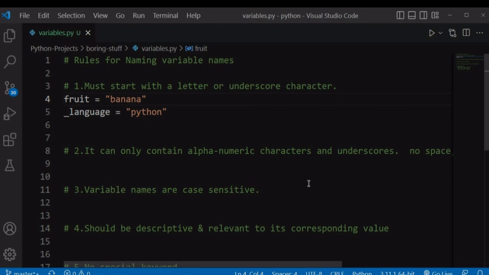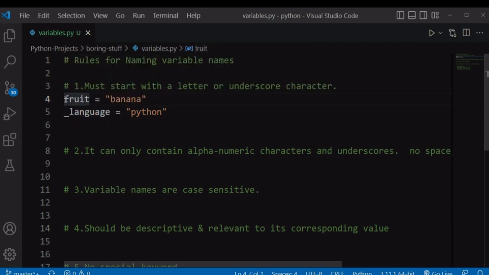In this video, we'll talk about some rules or conventions you have to follow when you're writing variable names. The first rule is you must start your variable names with either a letter or an underscore character. Like our fruit variable here, it starts with the letter F, so this is a valid way of writing our variable name. The second valid way is starting it with an underscore, like this, underscore language. If you start your variable name with something that's not a letter or an underscore character, you will encounter an error.